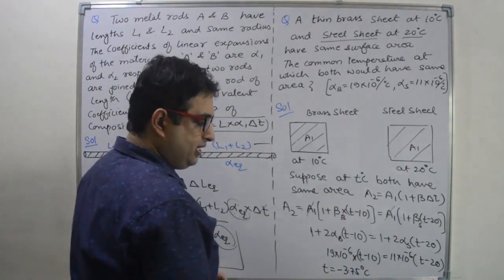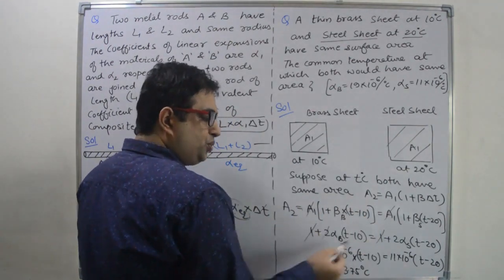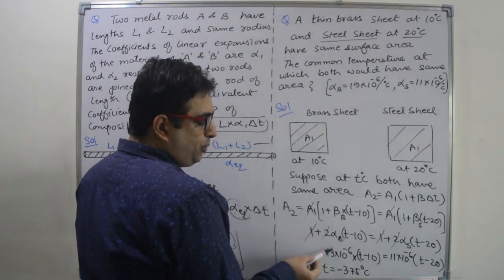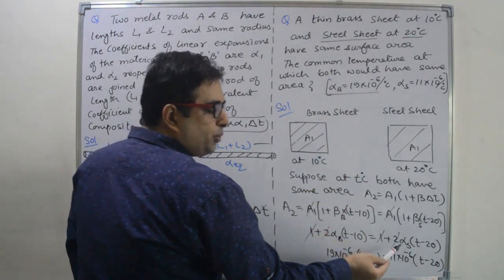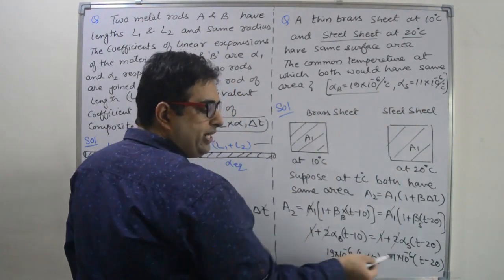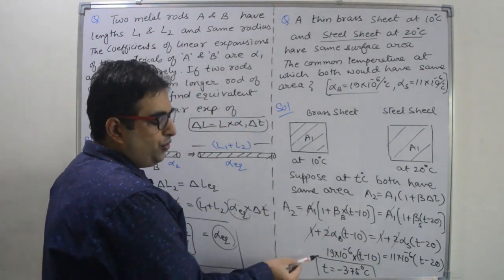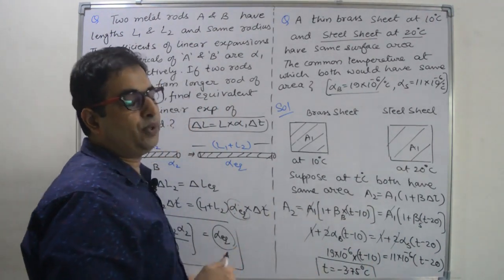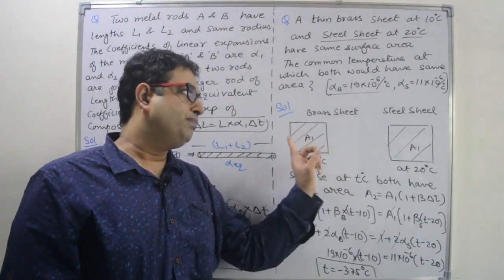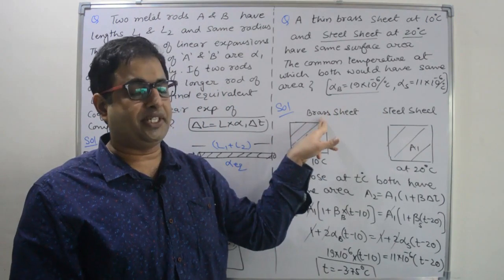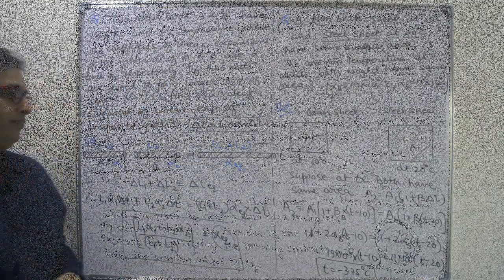Right? Now solve it. A1 will cancel out. Right? Then 1 will cancel out, 2 will cancel out. Now put the value of alpha brass given to you, 19 into 10 raised to power minus 6. Put the value of alpha steel, 11 into 10 raised to power minus 6, and solve for the temperature T. You will get T equal to minus 3.75 degrees Celsius. So this is the temperature at which both the steel and brass sheet will have same area, common temperature. Right?